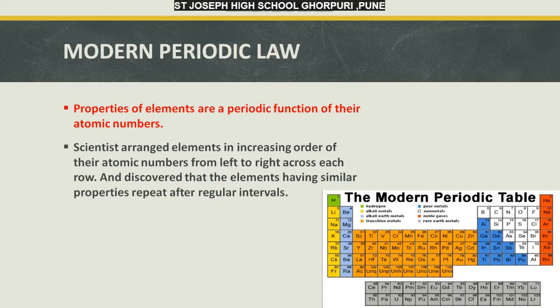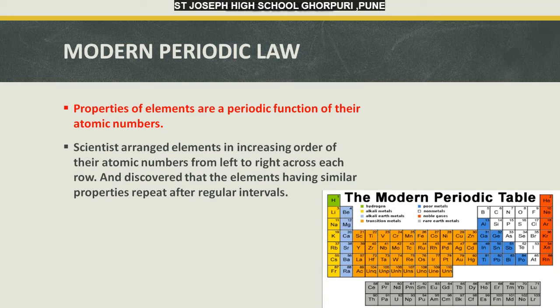Scientists arranged the elements in an increasing order of the atomic numbers from left to right across each row and discovered that the elements having similar properties repeat after regular intervals. Now you can see the table over here, which starts with hydrogen.